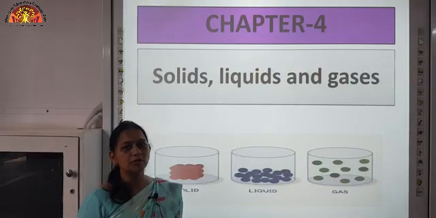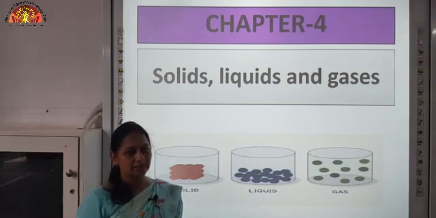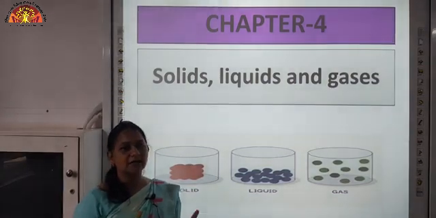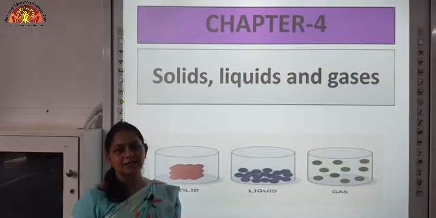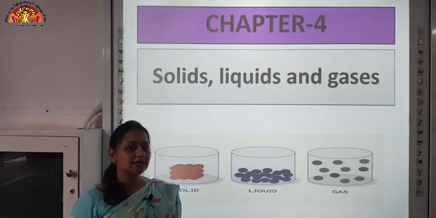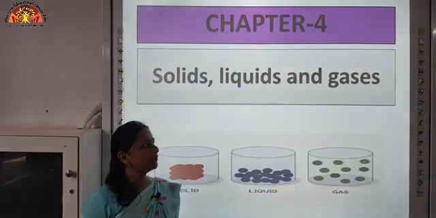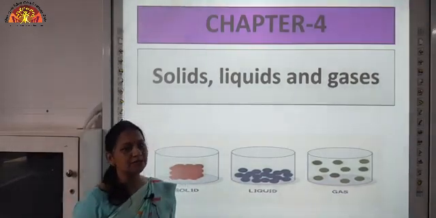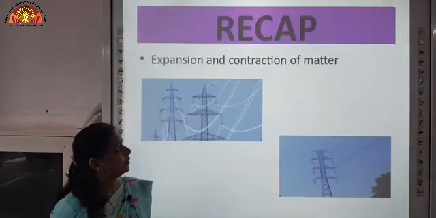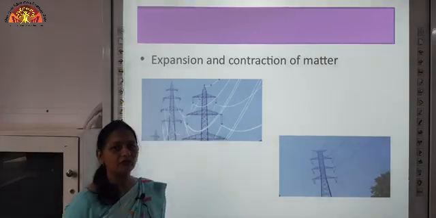We have done about the arrangement of molecules, miscible and immiscible liquids and change of states of matter. We know that the arrangement of molecules in solids is closely packed, in liquids it is a bit loose, and in gases the molecules are far apart. Now we are going to move further with the same properties of solids, liquids and gases. So our next topic is expansion and contraction of matter.